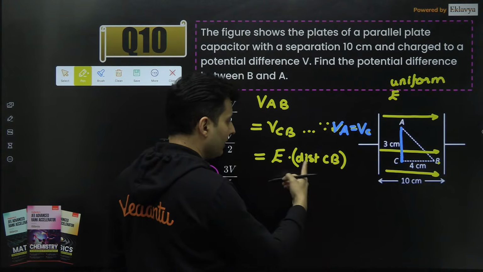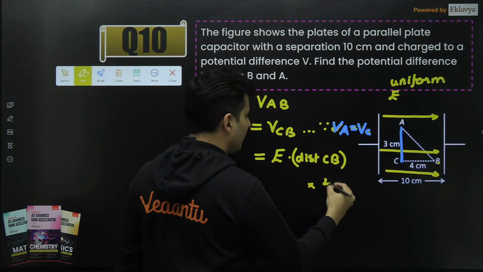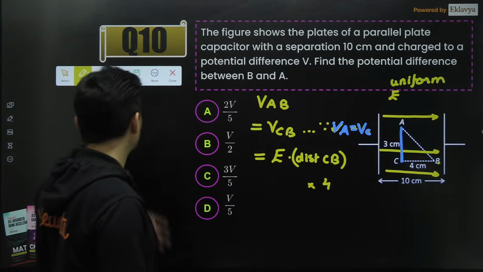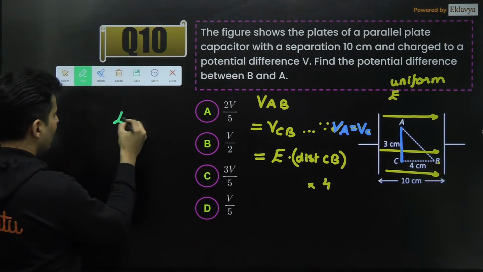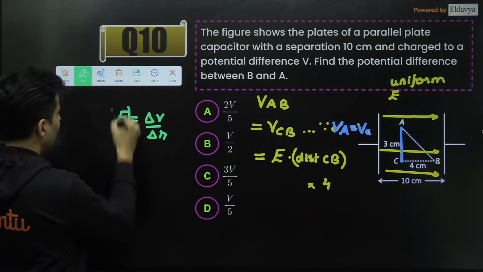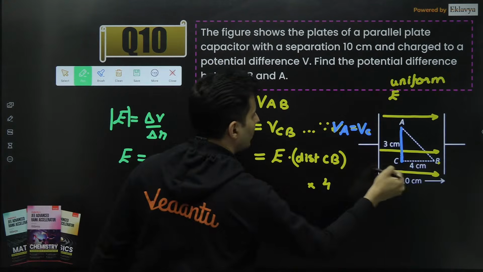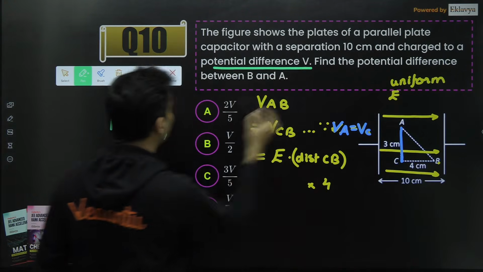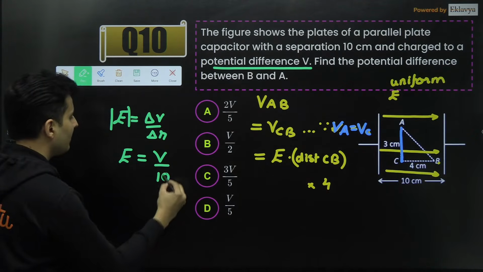But I don't know the field. I know the distance CB. How much is distance C to B? It is 4 centimeters. We will put this also in centimeters. We know one more thing. Electric field being voltage difference by distance magnitude wise, can I not write the field magnitude as the total voltage difference, which is already given as V, and the total distance between the plates, which is given as 10?